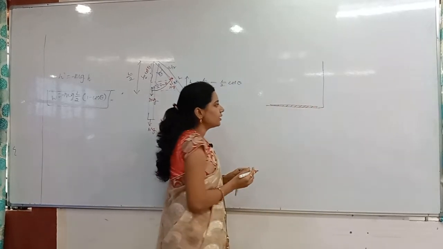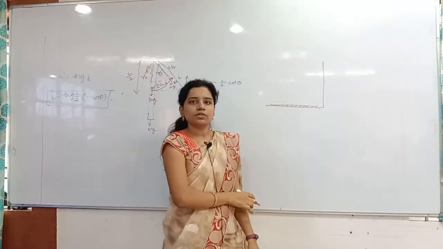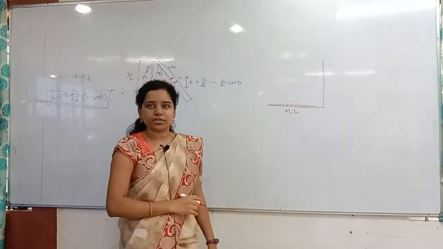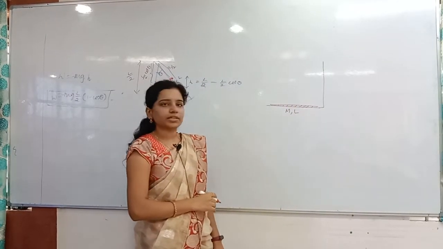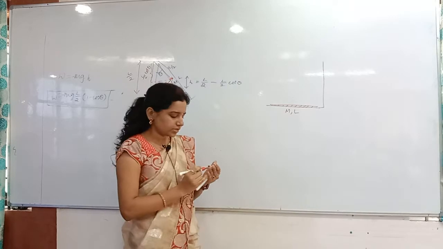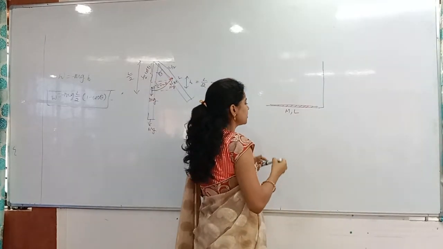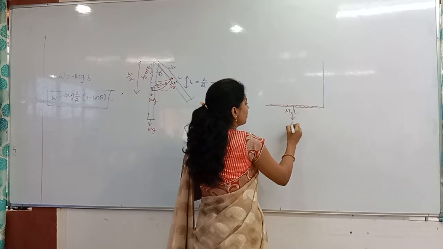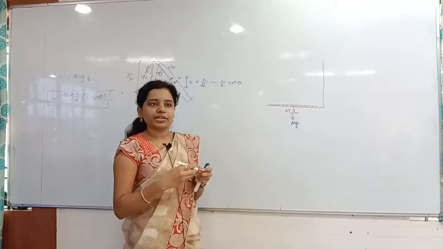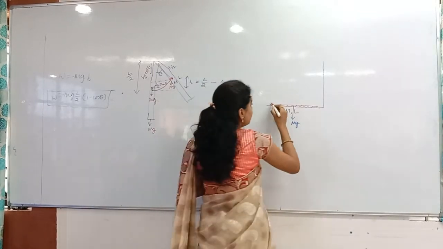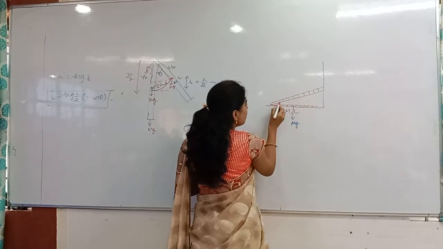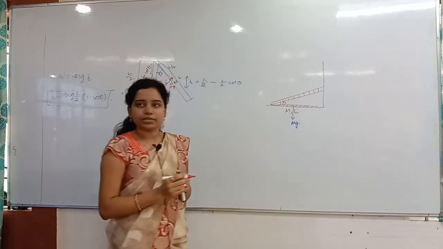So what I am doing, nothing but this ladder of mass M and length L. Now where is the gravity acting? Downwards only. Where exactly, at what point? At the center only, the center of gravity, exactly at the center of mass, let us consider. So this is the point where mg is acting. Now they are taking the ladder, lifting it and keeping it against the wall like this. With the horizontal, what is the angle it is making? Theta is the angle it is making.